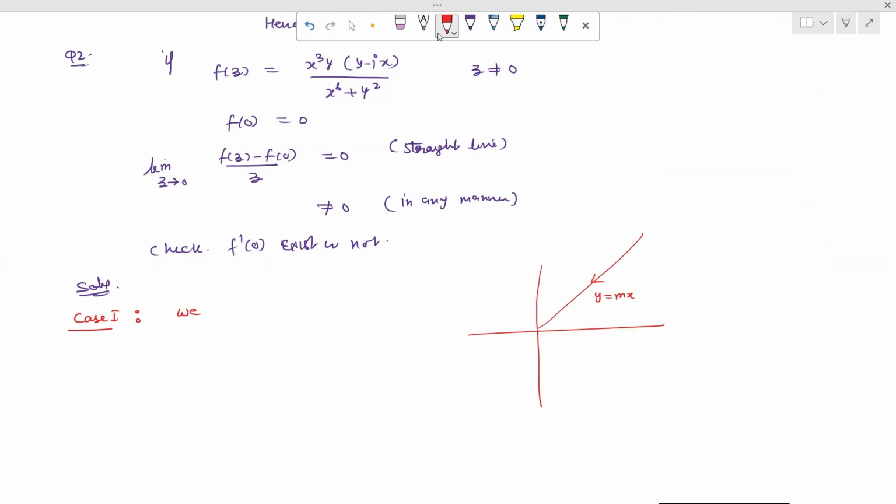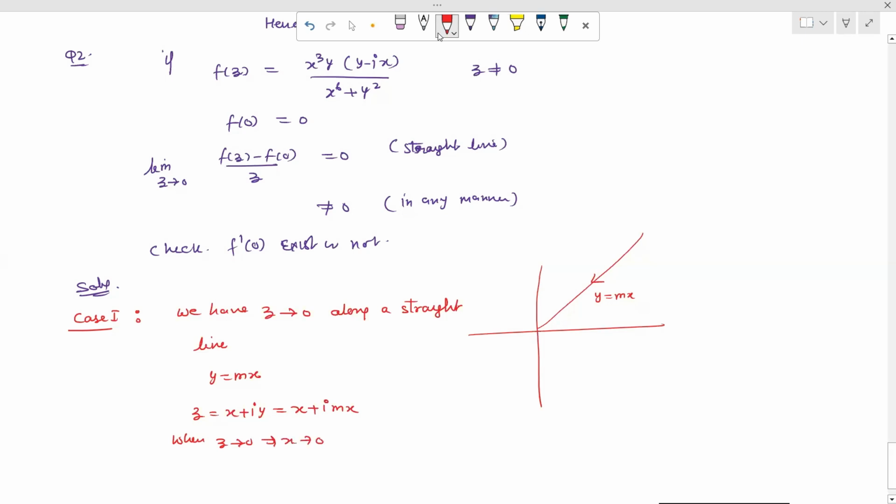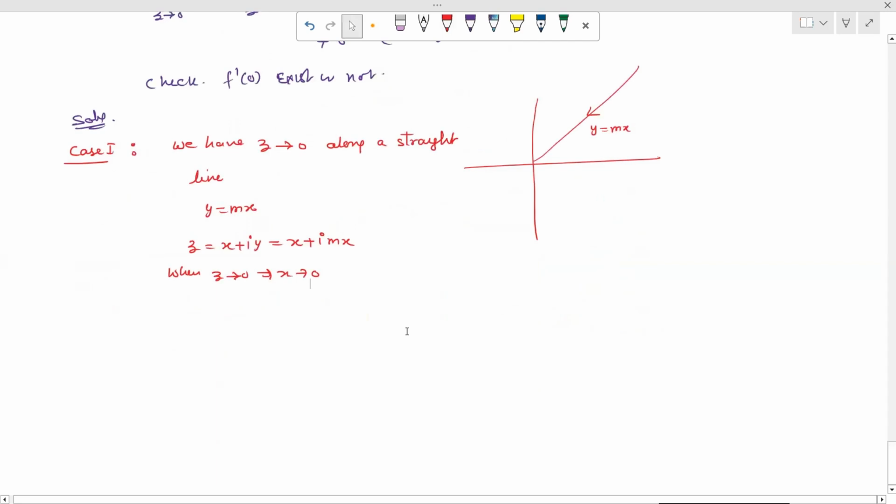So we have z tends to 0. So we write down along a straight line y equal to mx. So along a straight line y equal to mx, we write down the same thing. So z is equal to x plus iota y. So this can be written as x plus iota into mx. So when z tends to 0, which implies that x tends to 0. So z tends to 0 means x tends to 0.